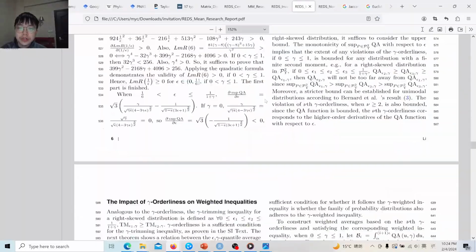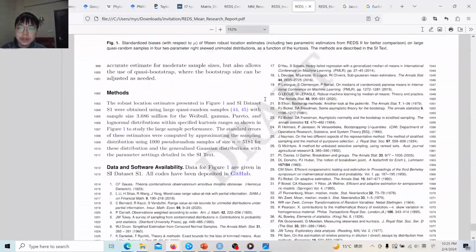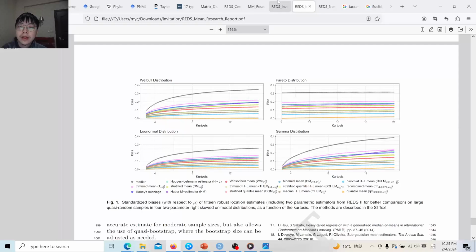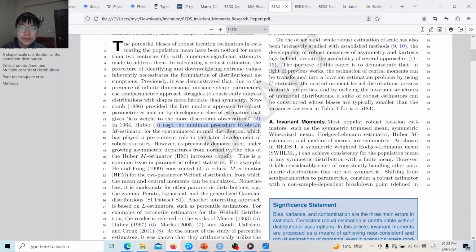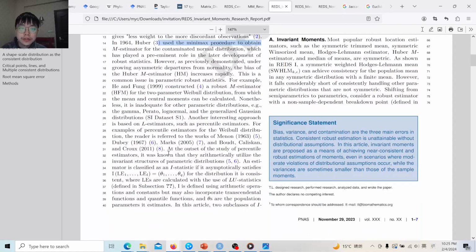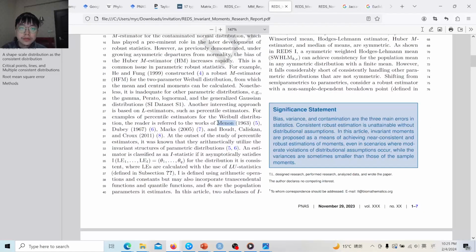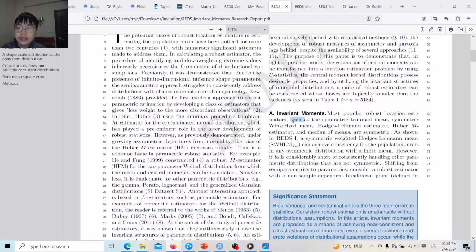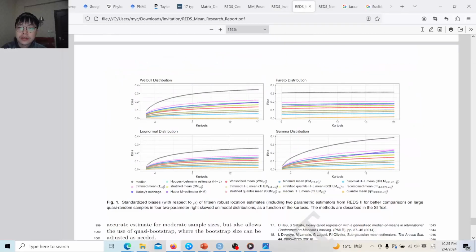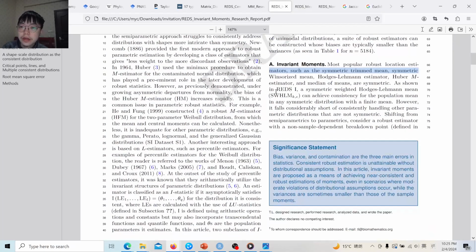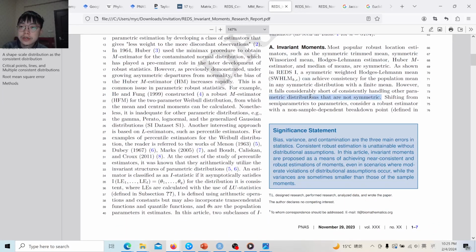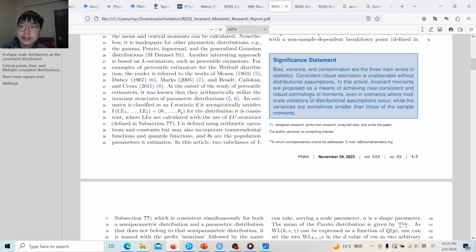After exhausting all these general non-parametric or semi-parametric approaches, we consider the parametric approach, because even for the median and the Hodges-Lehmann mean, the bias is still relatively significant. First we review the two current approaches: Huber's approach, and another based on percentile estimators. We show that they are not robust to distributional misassumptions or distributional shift. If we assume a Weibull and the actual distribution is log normal, or even gamma, which belongs to the same larger family as the Weibull, the bias can still be very significant.